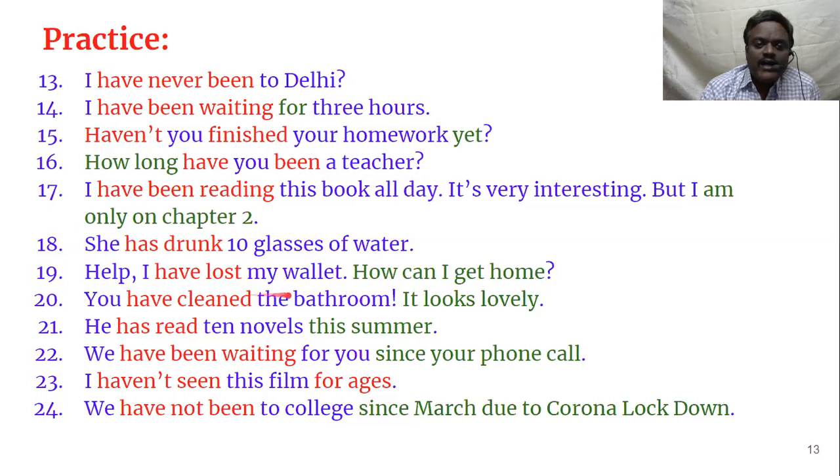Help! I have lost my wallet. How can I get home? See the result. The result is in front of you. The action is here, the result is in front. So that means the action has happened just now. Now she has no wallet, she has no money. So he's asking somebody, please help. There is no money with me. I've lost my wallet. How can I get home?